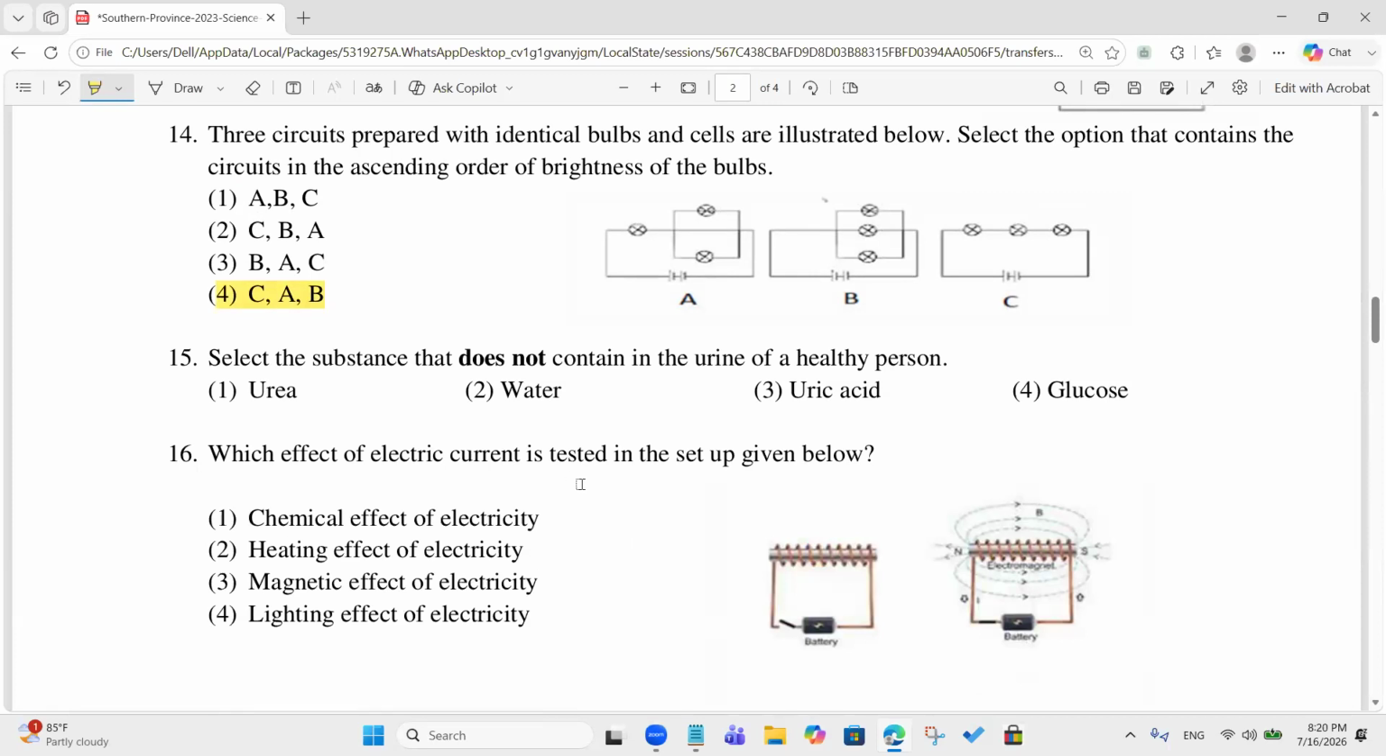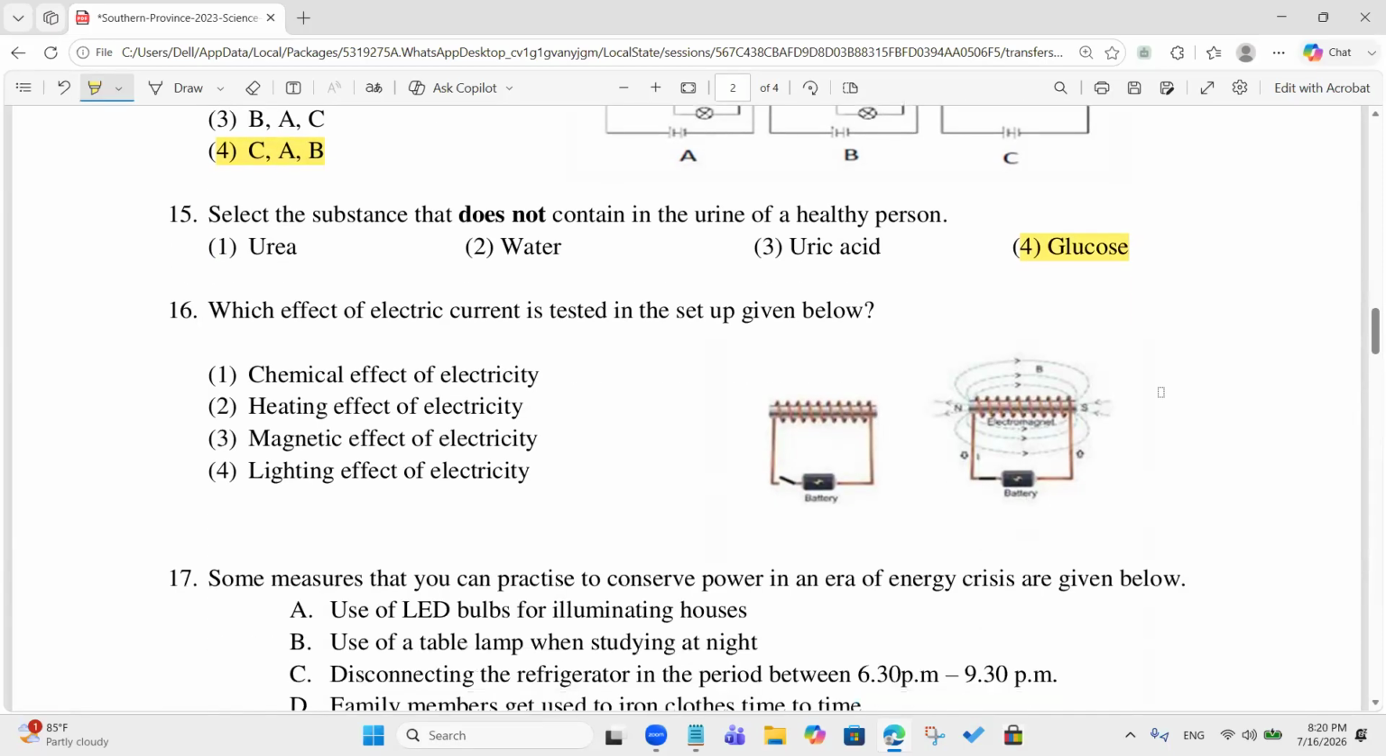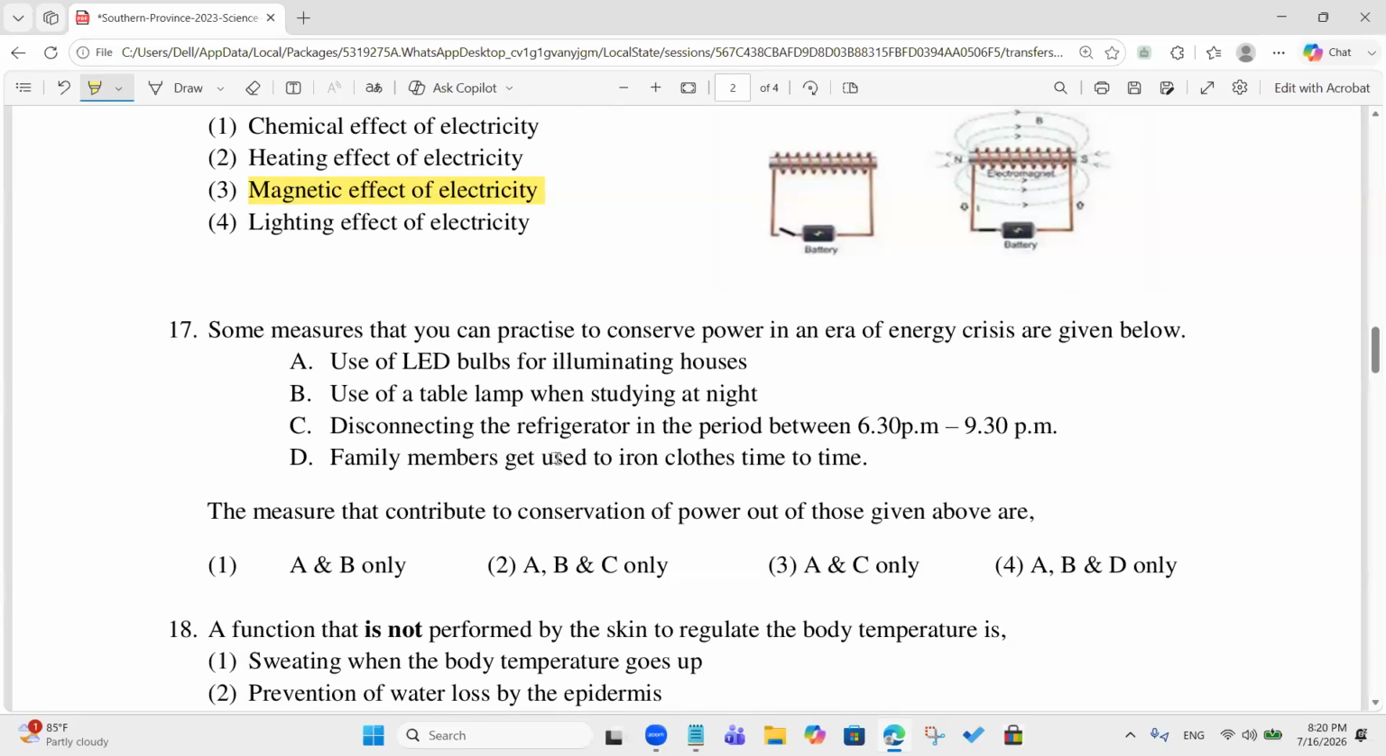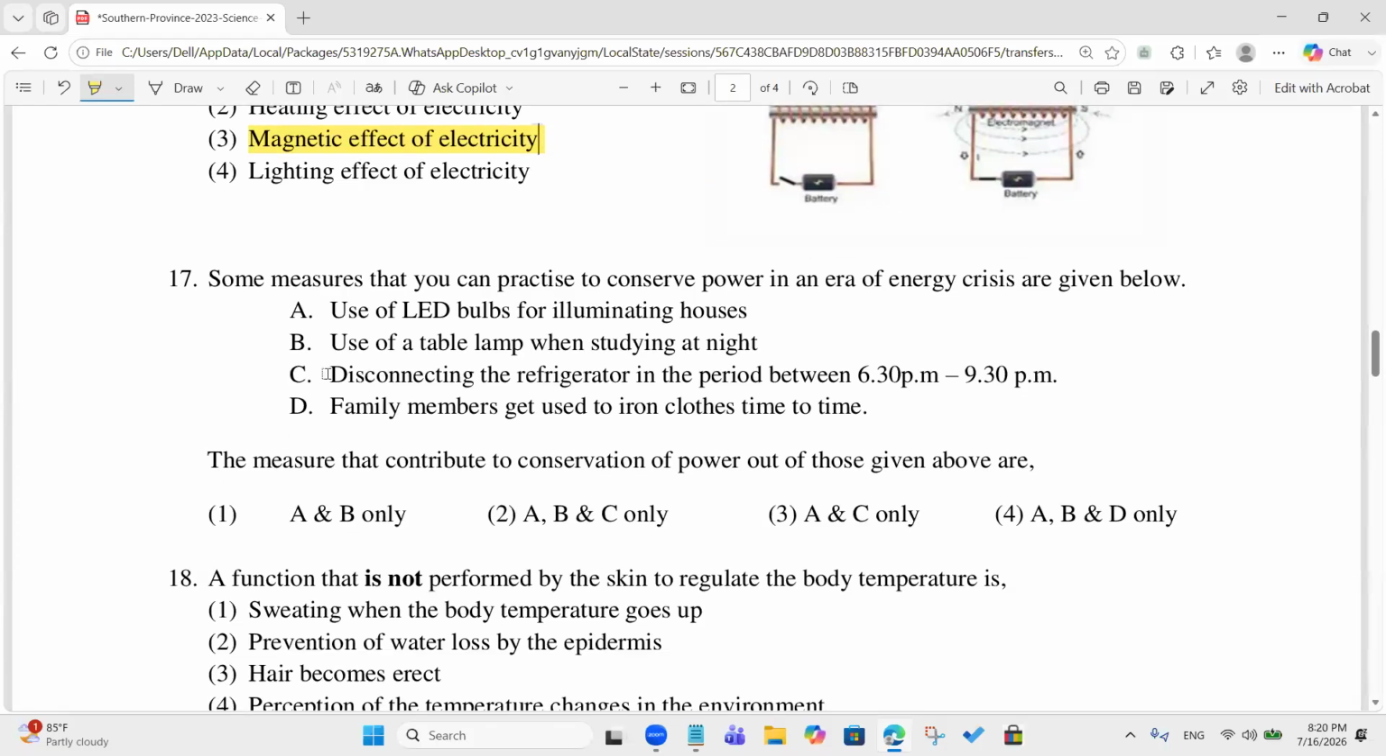Select the substance that does not contain in urine of a healthy person. Glucose. Correct. Which effect of electric current is tested in the setup? Magnetic effect of electricity. Third answer. Yes, correct. Some measures that you can practice to conserve power in an era of energy crisis are given below. What's the answer? Fourth one. A, B, and D.